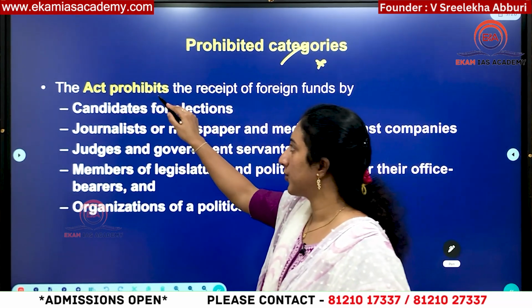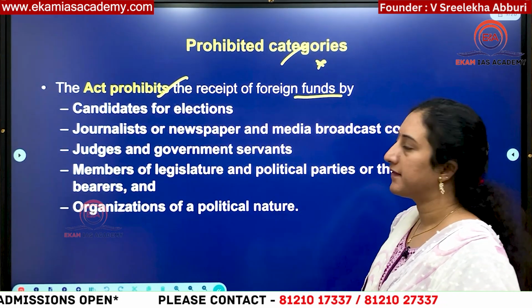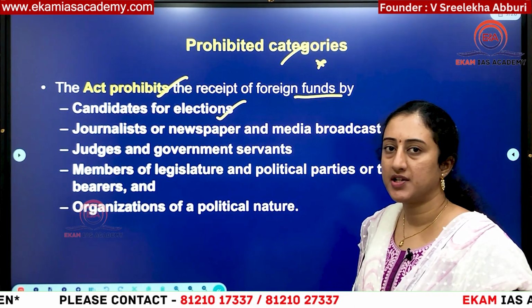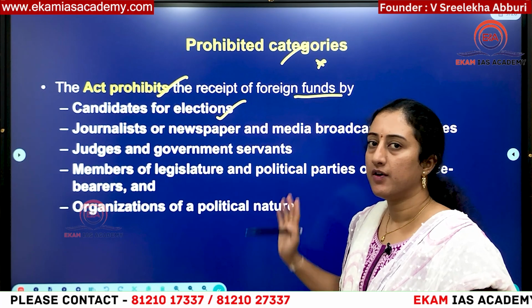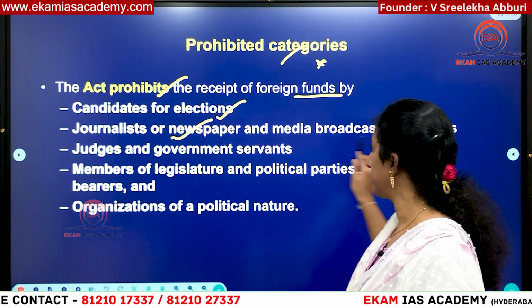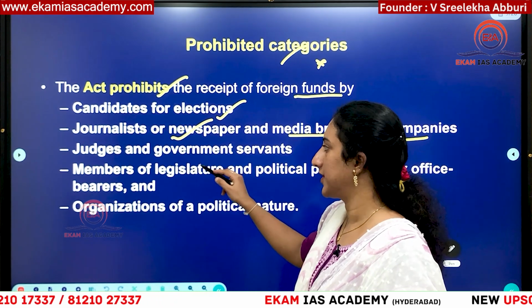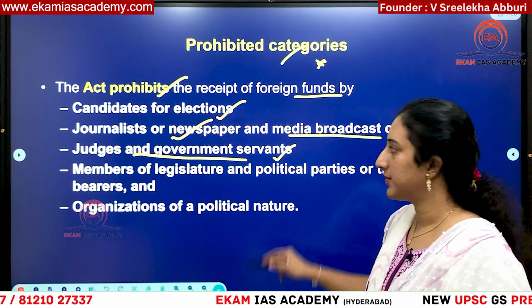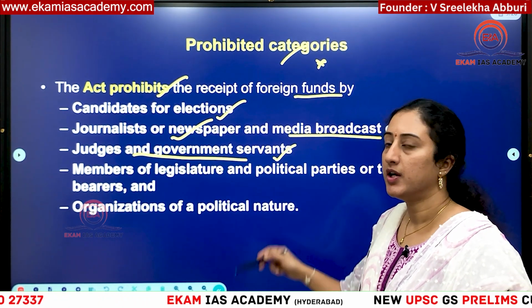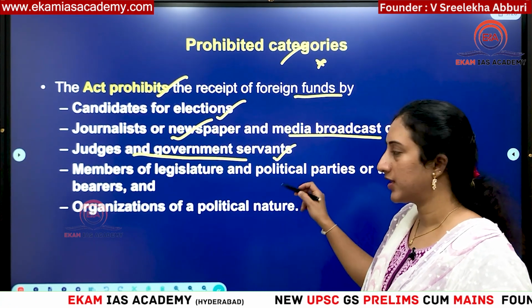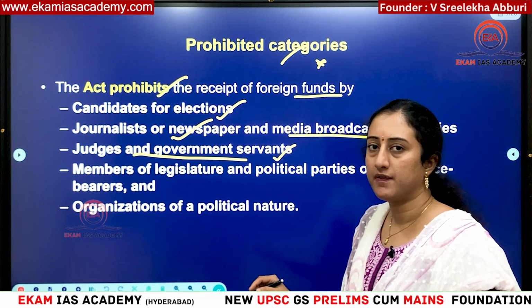So the act prohibits certain people from receiving foreign funds. Who are those people? Mainly candidates contesting elections. They cannot receive any foreign funding. Journalists or newspaper people and broadcasting companies are also prohibited under FCRA. Judges and government servants are prohibited too, because if they receive foreign funding, they can be subjected to conflict of interest, right? So that is why they are also prohibited from taking foreign funding.